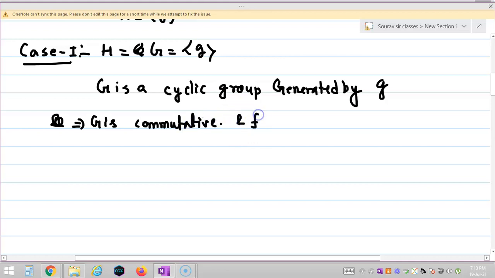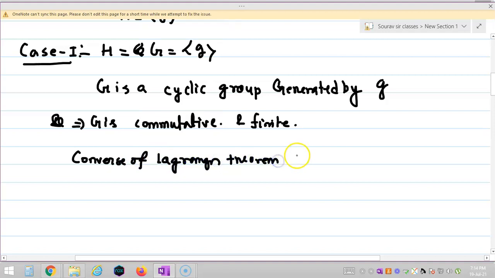Now as G is a finite commutative group and G is cyclic, what can I say about G? I can say the converse of Lagrange's theorem holds for G. Therefore, the converse of Lagrange's theorem is true for G, right?